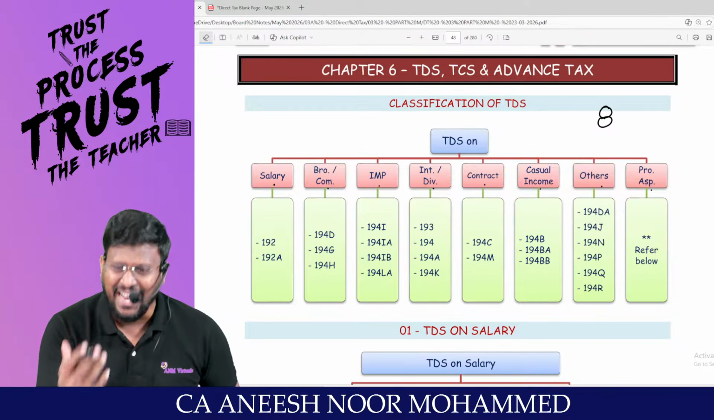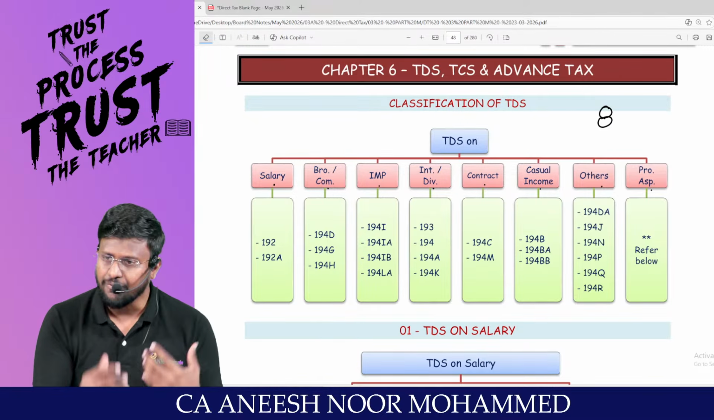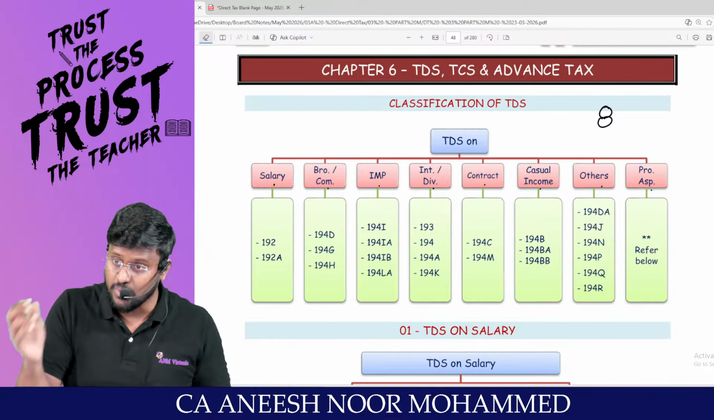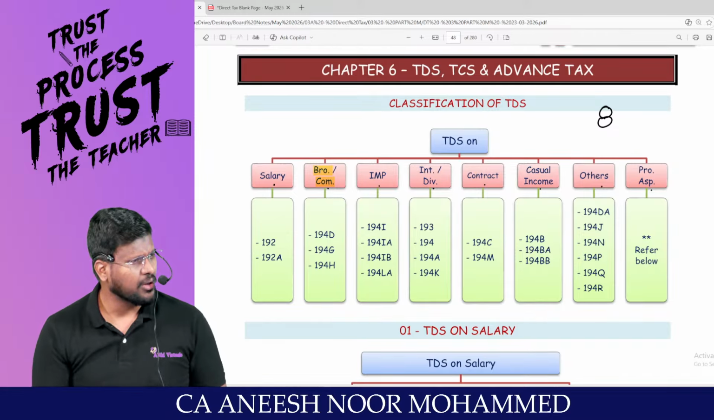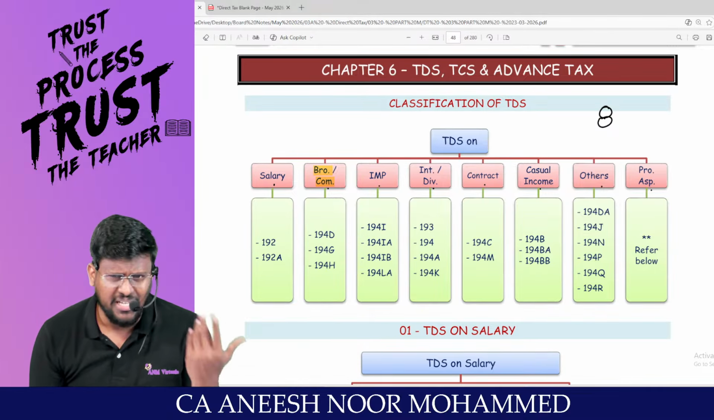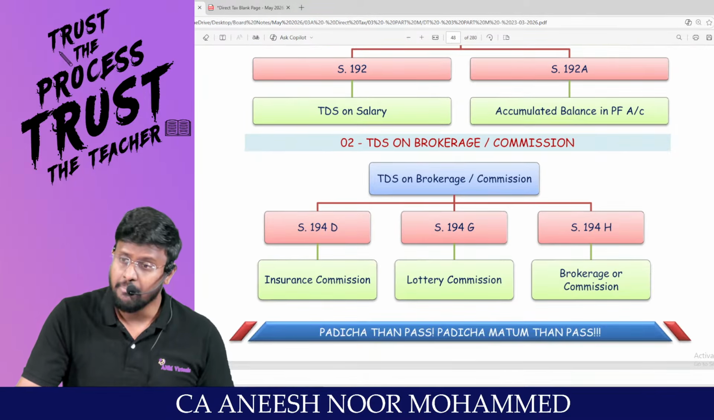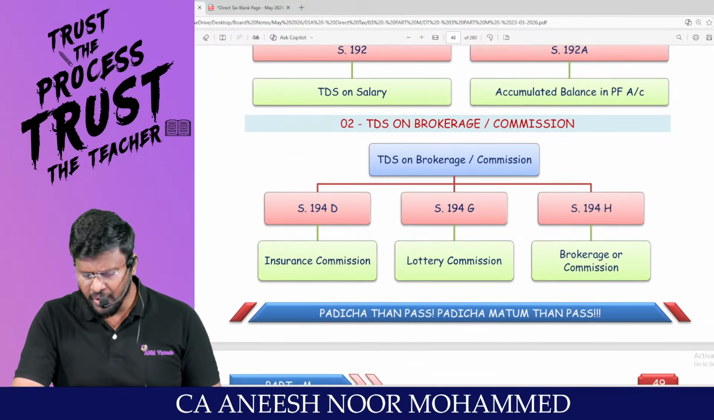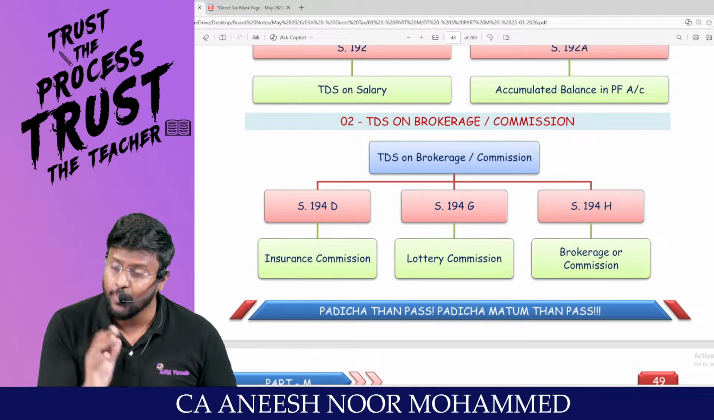The next category: to run a business, to push a business, we have to incur so many advertisement expenses. One of them is brokerage or commission. As a businessman, we have to pay brokerage or commission. That is one of the major expenses many businesses will be incurring. Am I right? What the Income Tax Act is saying is that if you are an insurance company,